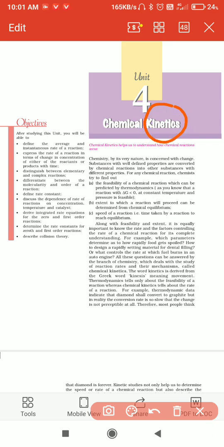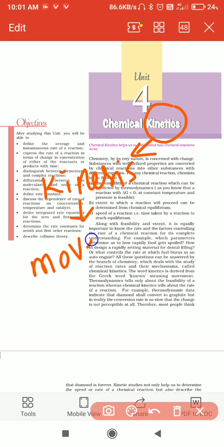Kinetics. This word came from the Greek word kinesis. What is meant by kinesis? Kinesis is nothing but movement. Movement is called kinesis.